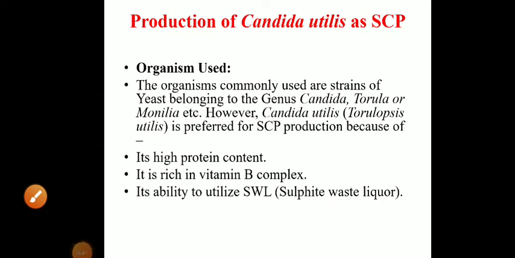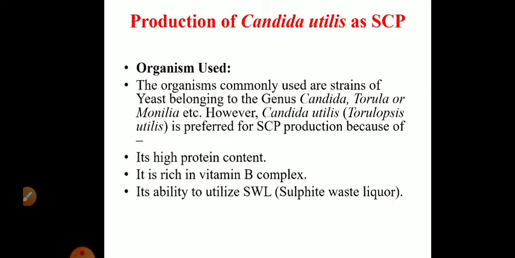Good afternoon, dear students. In the last presentations, we discussed what single cell protein is, and the different classes of microorganisms that can be used as a source of single cell protein, that is, algae, fungi, and bacteria. We also discussed examples of each, and the different raw materials that can be used for cultivating these organisms. Now let us discuss the production of Candida utilis as single cell protein.